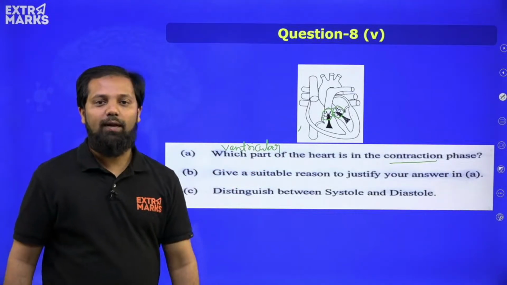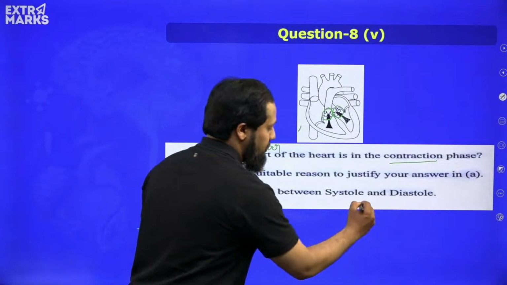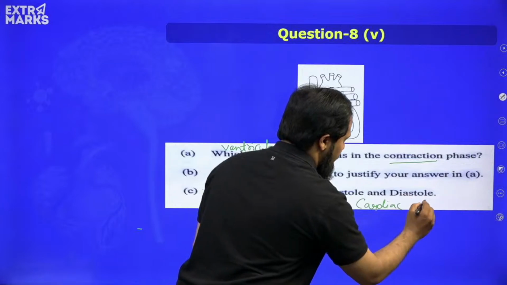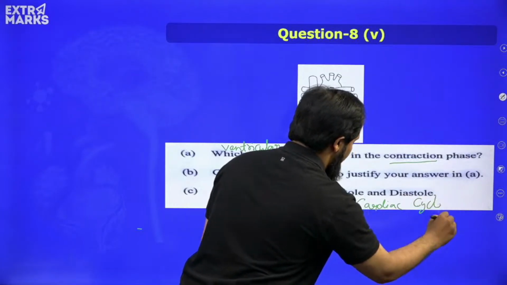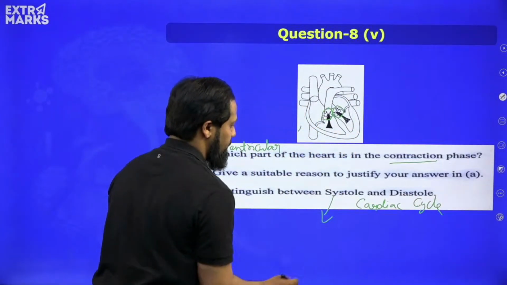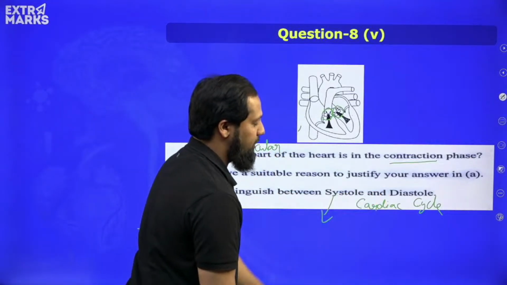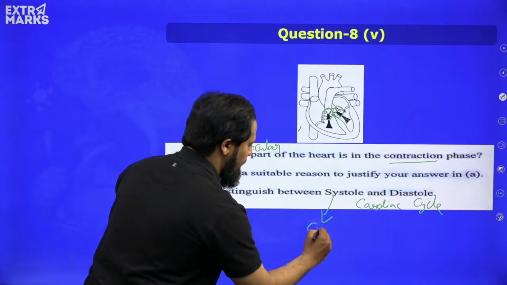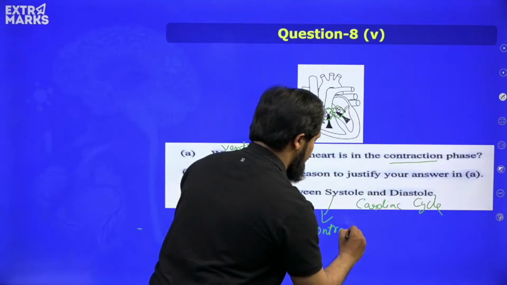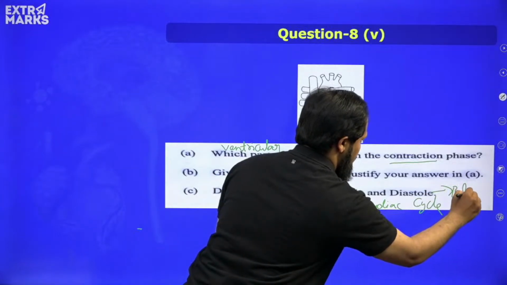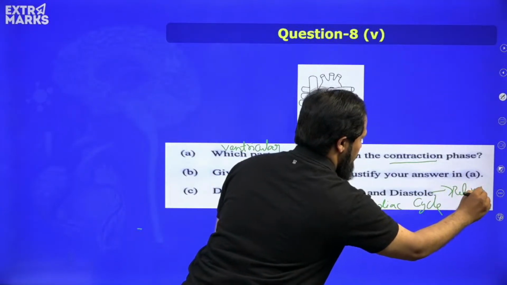Distinguish between systole and diastole. Now, this is a question related to the cardiac cycle, wherein systole is related to contraction and diastole is related to relaxation. Diastole is relaxation of the chambers.